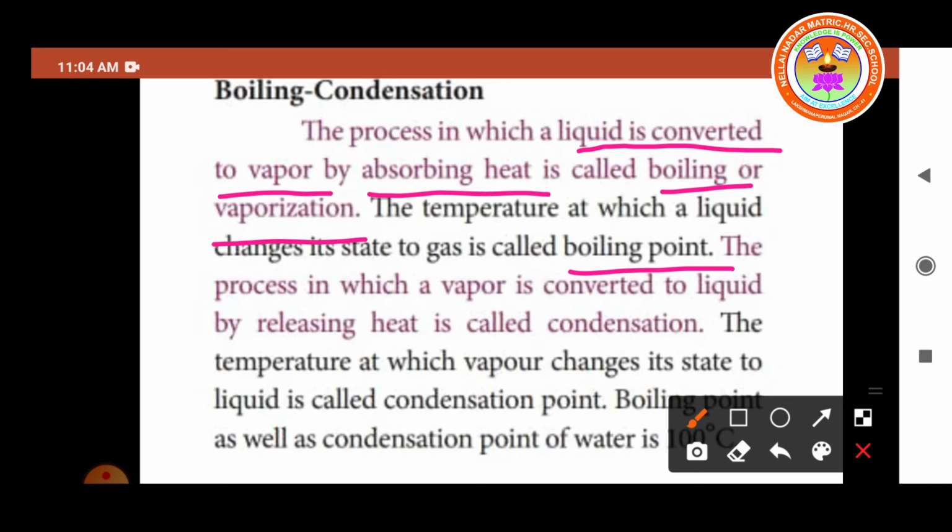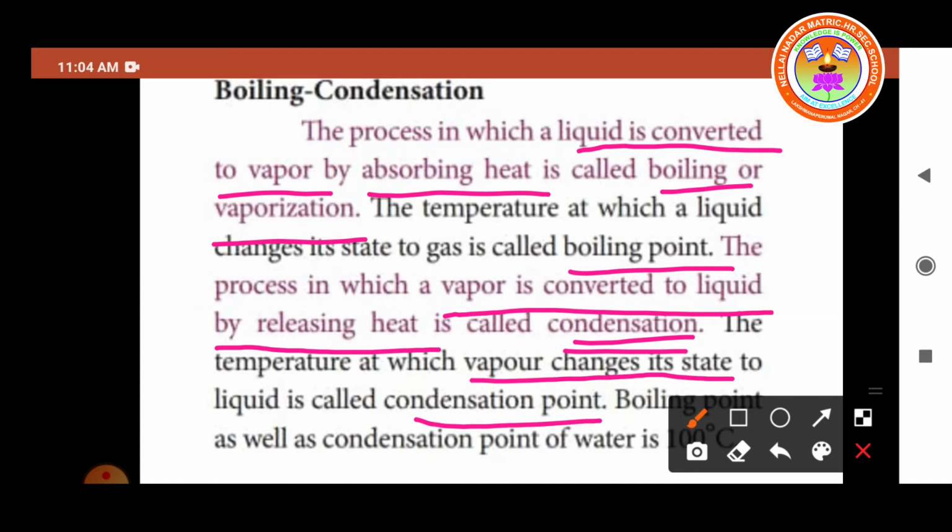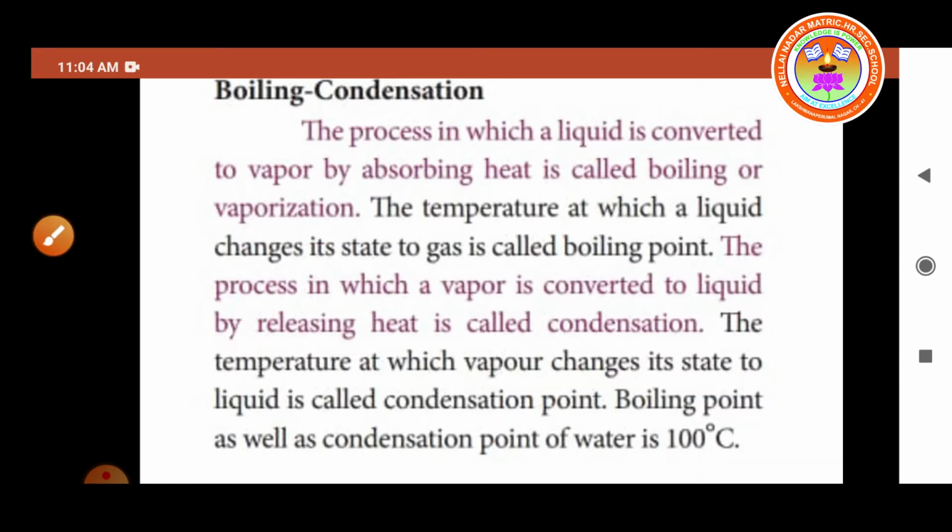Okay. The process in which the vapor is converted to liquid by releasing heat is called condensation. The temperature at which the vapor changes its state to liquid is called the condensation point. The boiling point and the condensation point of water is 100 degrees Celsius. So next we have to move on to sublimation.